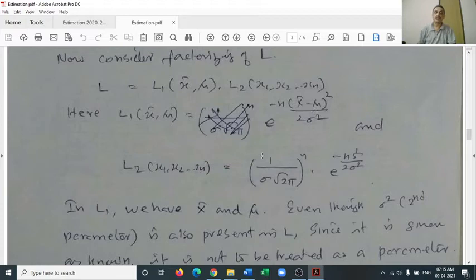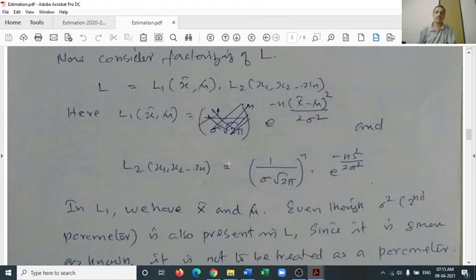At the same time, on the other side, you can see that L2 is a function without the parameter being estimated, that is, it is only a function of x1, x2, etc. xn. That's how we get that the sample mean x bar is a sufficient estimator of the population mean when the second parameter sigma square is known.